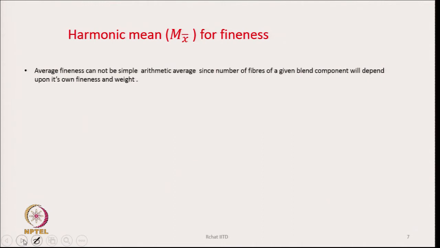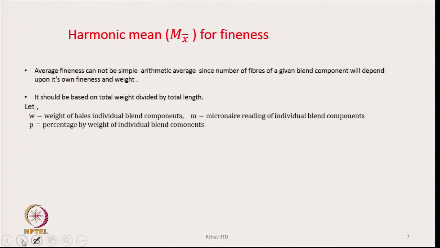This is very important to remember, that we cannot find out the average fineness by simply finding the average value of the fineness of the components. It is not a simple average, because depending upon the weight and the fineness of the individual component, this will decide how many fibers there are of a given component.